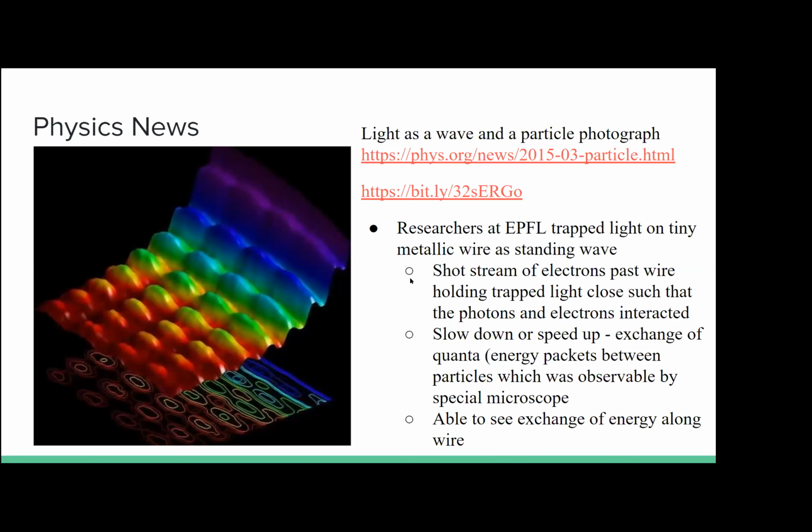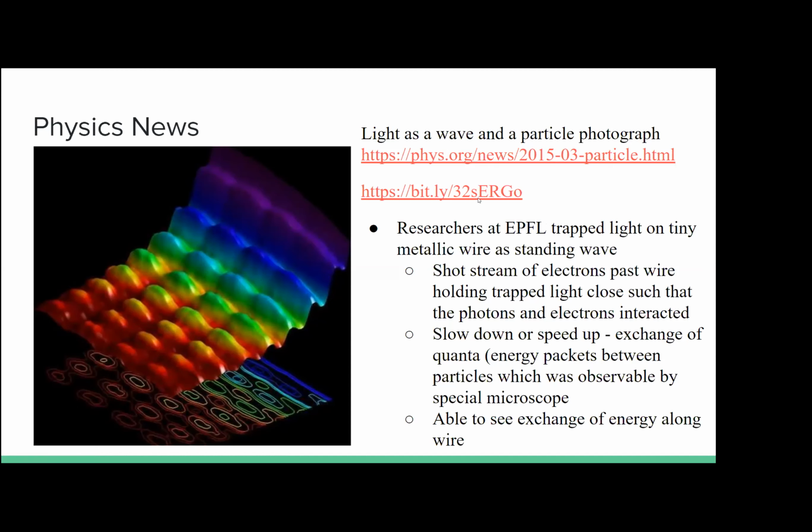So here's the physics news. Hopefully you remember this from last week. This is the link to watch the video. We won't be watching it again, but here's a quick summary. Researchers at EPFL trapped light on a tiny metal wire as a standing wave. Then they shot a stream of electrons past the wire, close to the trapped light, so that the photons and the electrons were forced to interact. In the interaction, there was an exchange of quanta, which was observable by a special microscope. In this way, they were able to see an exchange of energy along the wire, which allowed them to take this photo.